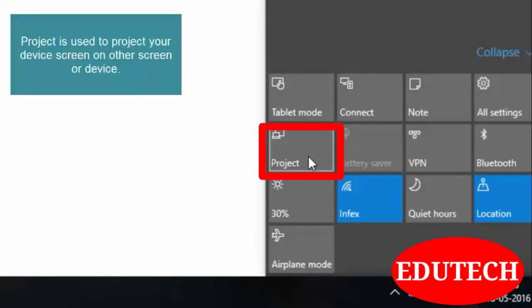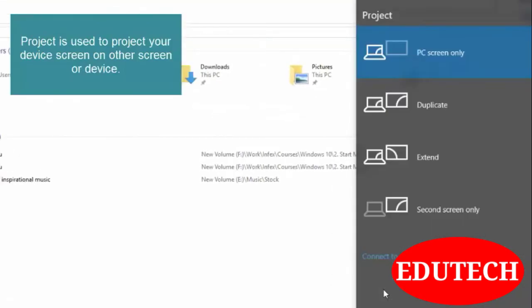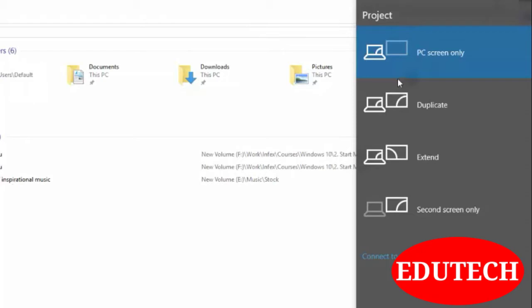When you want to extend your screen onto another screen, then this option is useful. For example, I'm clicking on this Project button and here you can see 4 options are available. PC screen only, and duplicate. For example, if you are giving a presentation and you want to project your screen onto the projector, then this duplicate option is helpful.